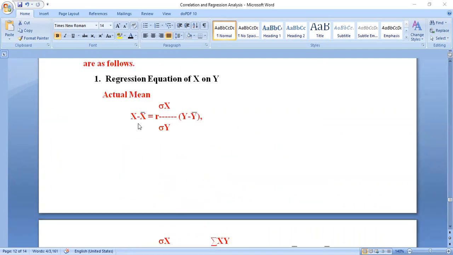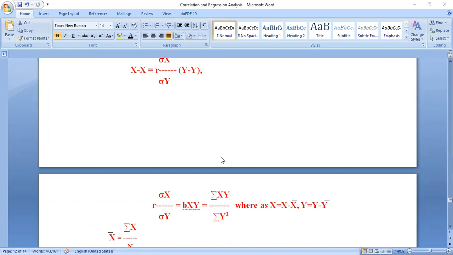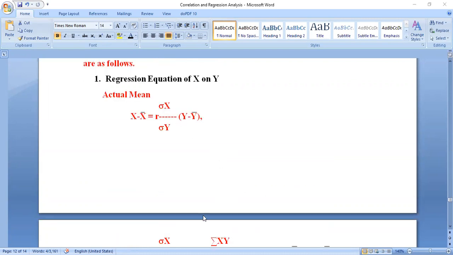So here the regression equation of x on y is: x minus x bar is equal to r into standard deviation x by standard deviation y, into y minus y bar. This is the principle. Again I am dividing this principle.